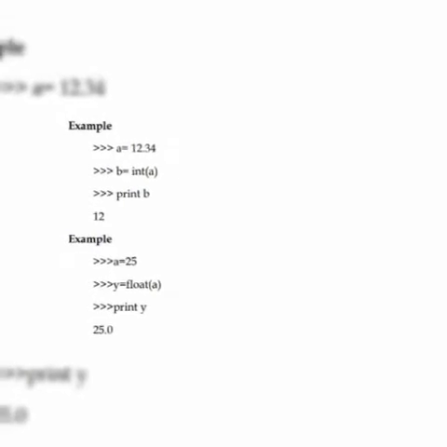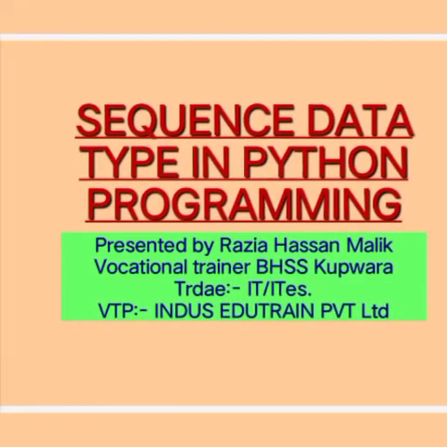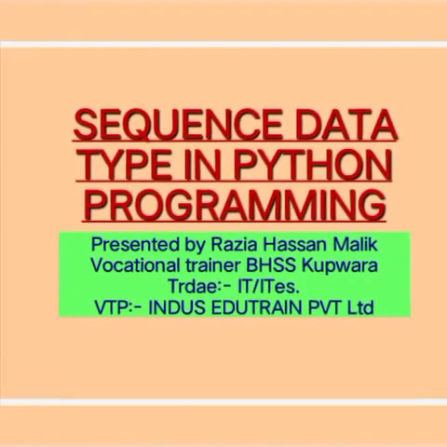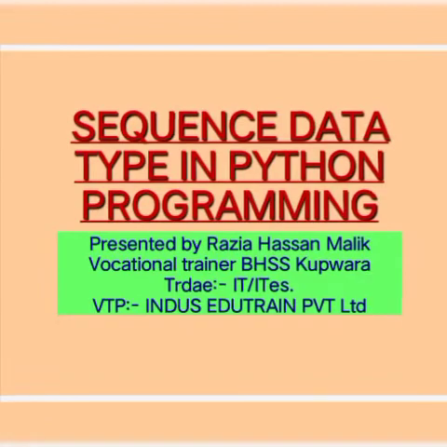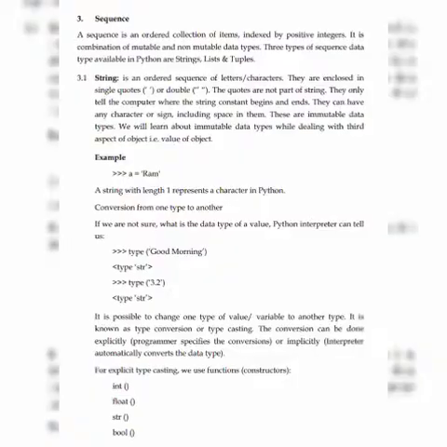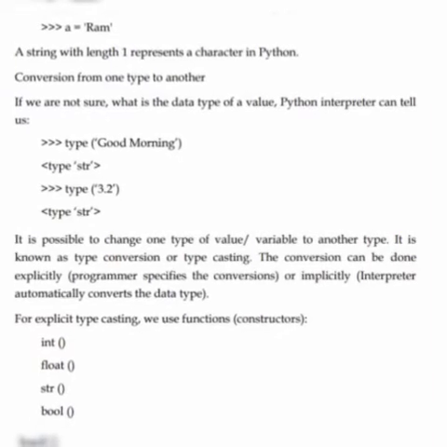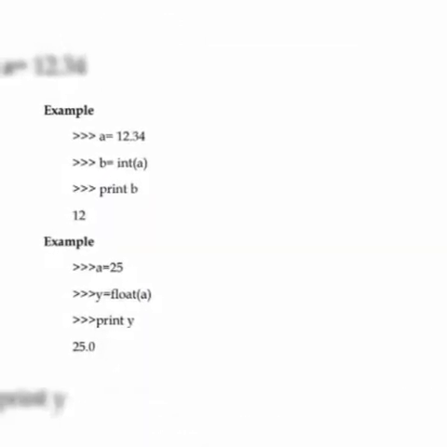Then we have another example, that is a = 25. That's integer type data, and I have used another variable, that is y = float(a). That means y stores the float type of a. Then when we give print(y), it will result in 25.0. It will not display 25 only, it will display 25.0, because we are displaying the float type data, we are not displaying integer type data.